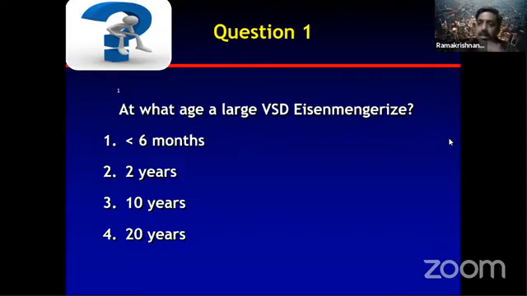The pulmonary reactive changes keep on progressing. Pulmonary artery proliferative changes keep on happening. The reactive PH component keeps on increasing. So this is a process that starts as early as 6 months, and it is generally complete by 2 years. So anybody who finds a large VSD with severe PH should be operated then and there, beyond 6 weeks of life. That is the message that I'm trying to convey.